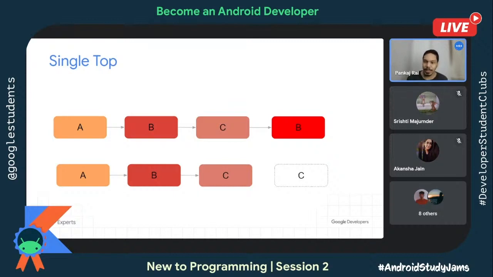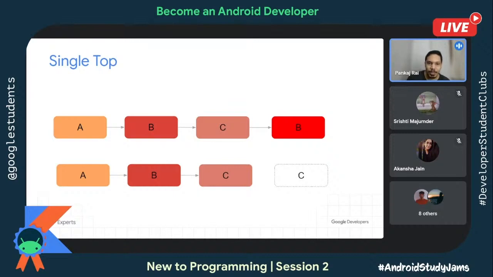So that means if you have activity A, from activity A you have clicked on a button and launched activity B. Now from that activity, again, you have launched activity C. Now from C, if you're again launching B, then instead of going back to the activity B, which was already seen before, it will create a new instance of it. But because our mode is single top, as the name suggests, if the activity is already visible, then do not create a new instance of it.